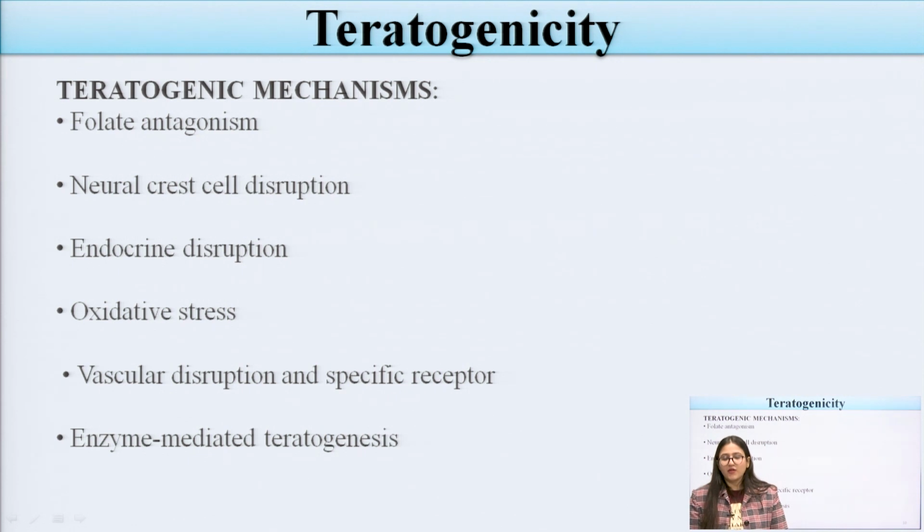Now, I have told you about the teratogenic mechanisms, like the folate antagonist, meaning methotrexate, and neural crest cell disruption, endocrine disruption, and oxidative stress, through which fetal defects can be seen. There is also vascular disruption, or specific receptor sites, in which the drug binds with the specific receptor and produces defects in the fetus. Enzyme mediated teratogenesis: some drugs may alter enzyme activity and produce a teratogenic effect in the fetus.